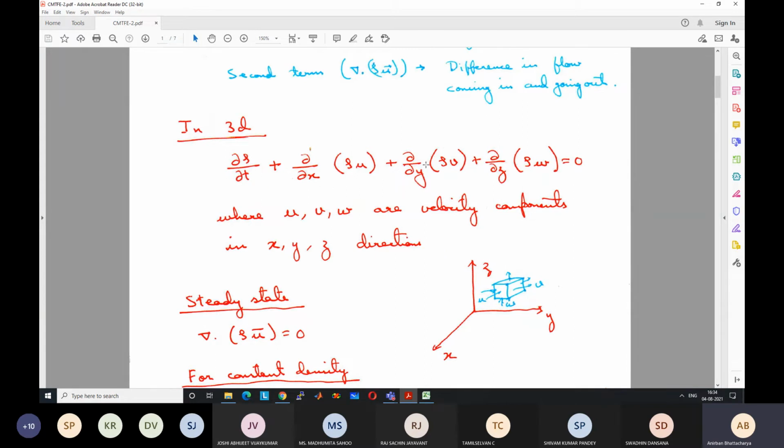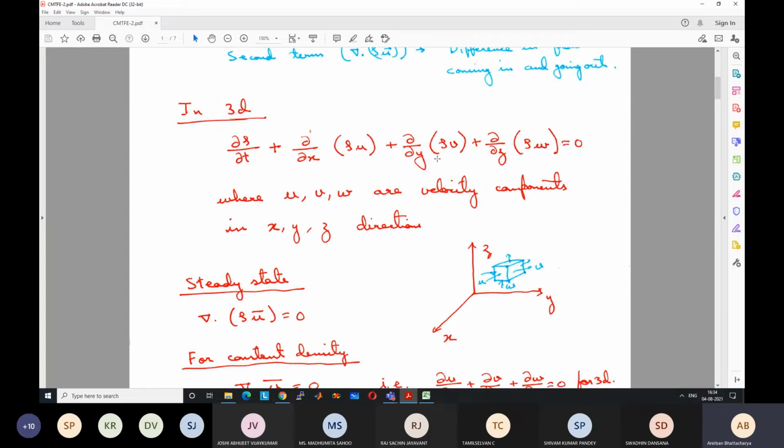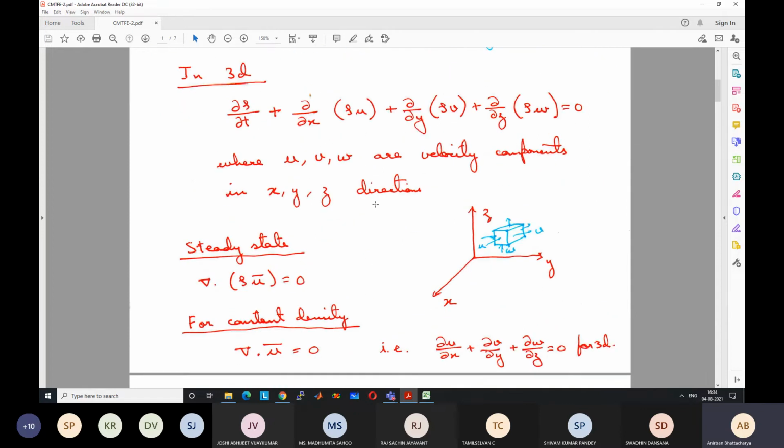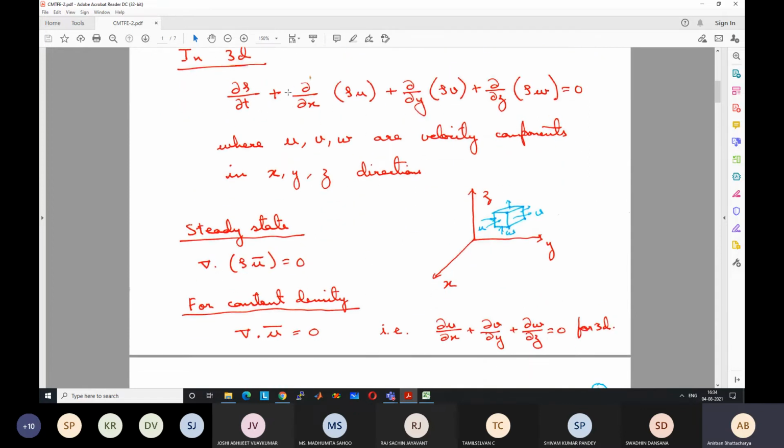If there is no variation with time, we call the problem a steady state problem, as you know. For a steady state problem, because there is no change with time, del rho del t is 0. So we can write this as only the second term, del dot rho u equal to 0. If the density is also constant, we can even remove the density. Density you can take out if it is constant, meaning if it is not varying with space.